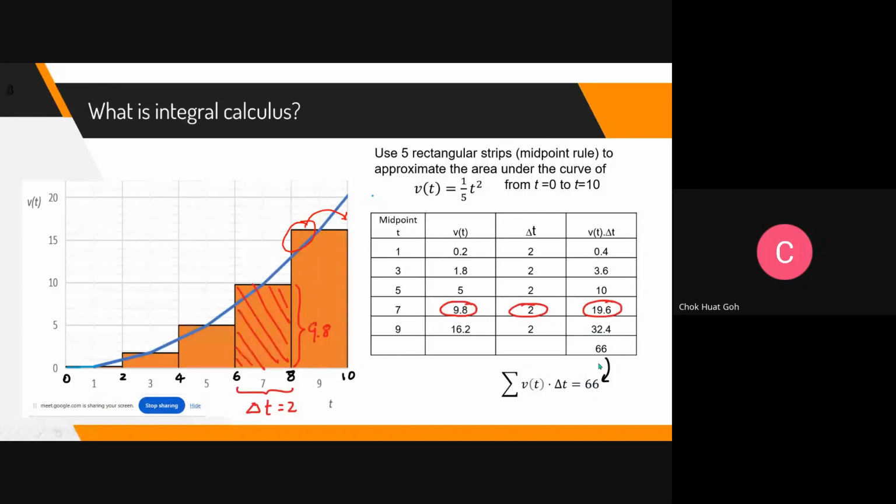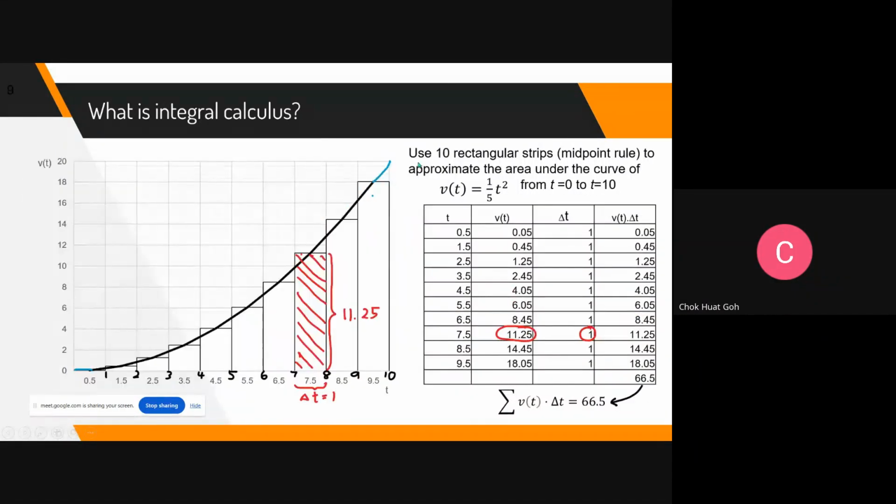Okay, let us go to the next one. Remember just now we said integral calculus is the accumulation of many small parts. This one, the part is a bit big. The rectangle is very big. We want to use smaller rectangles. So from 5, that is a big rectangle. Now if we use 10, what will happen? If I use 10 rectangular strips, you can see that the error in a way is minimized already.